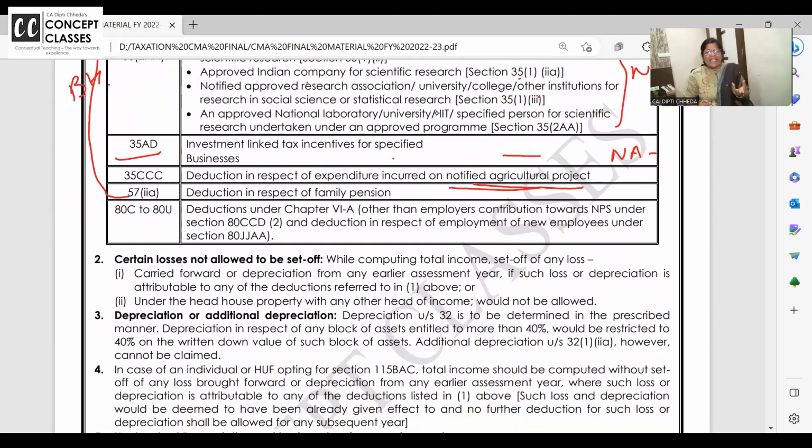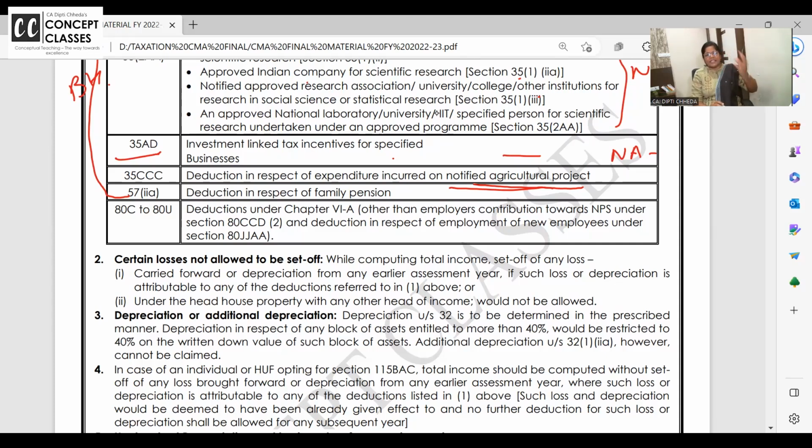Capital gain rarely comes. It's not a routine income. When you transfer a capital asset and if there is profit, then you call it short term, long term, and you pay the tax. So no change whether you are paying tax in the old or new tax regime. I'll tell you the logic behind it. Old and new tax regime is for your normal income. Capital gain income is special income taxed at special rates, which we have discussed in the last class. So no change.